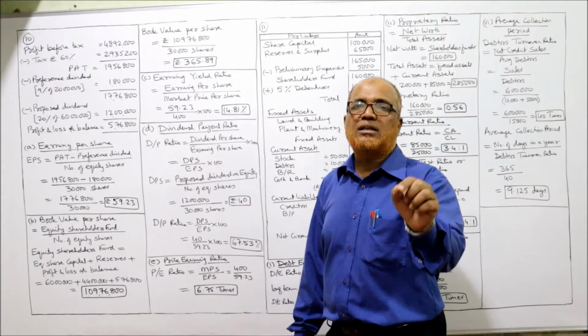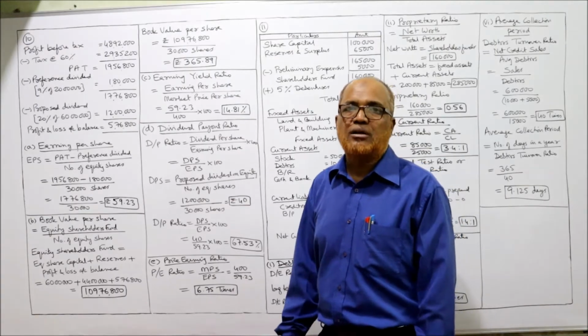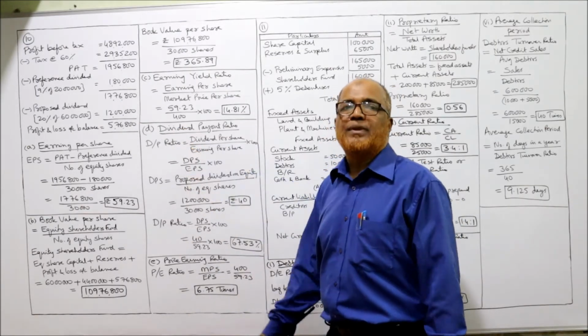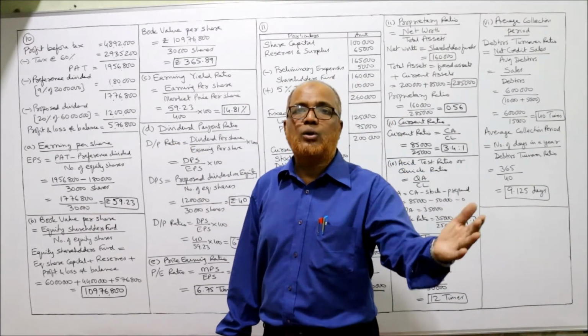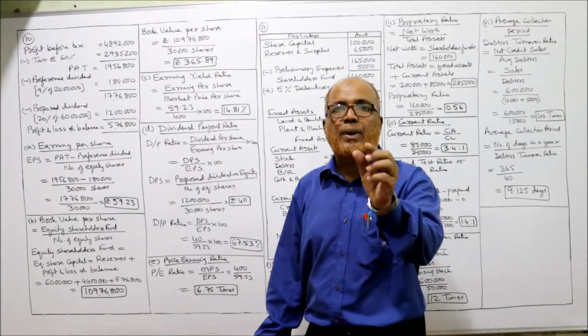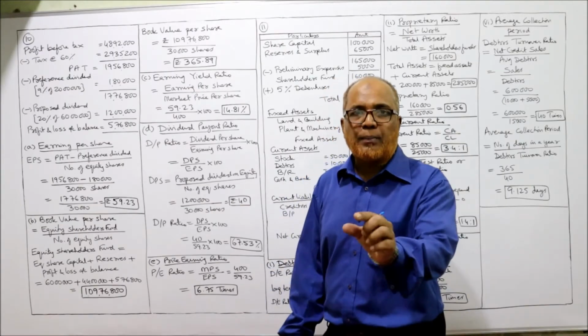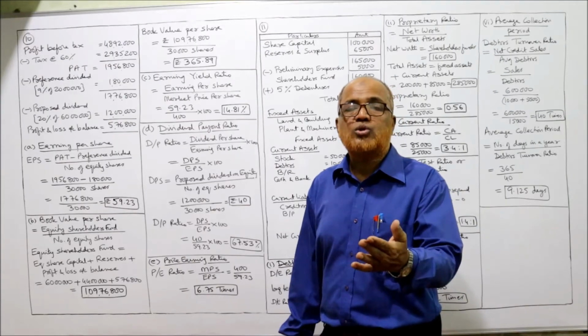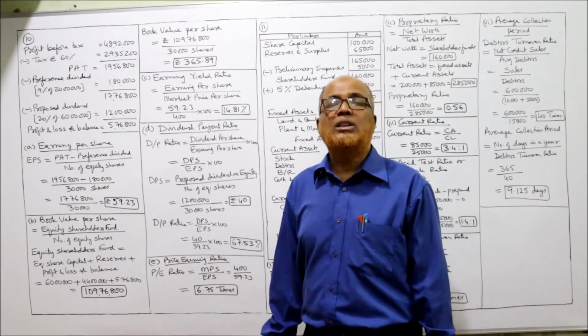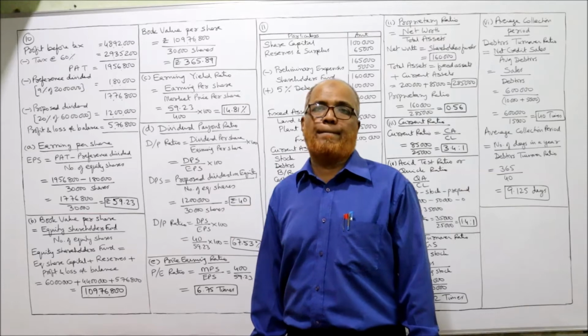So 1,80,000 is the preference dividend. So deduct preference dividend, we'll get 17,76,800. Now we can pay the dividend to equity shareholders at the proposed dividend. The proposed dividend rate is 20% given in the problem. So on what does this 20% have to be calculated? On the equity share capital.